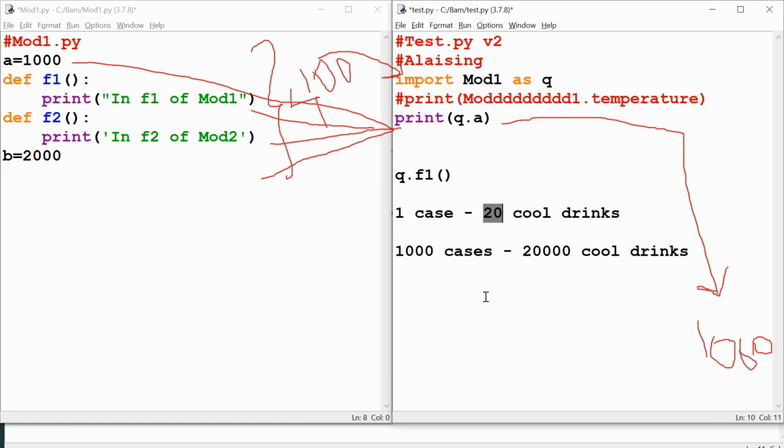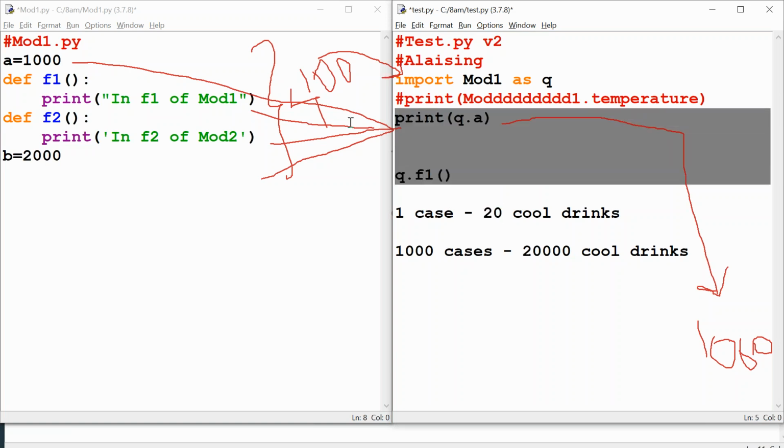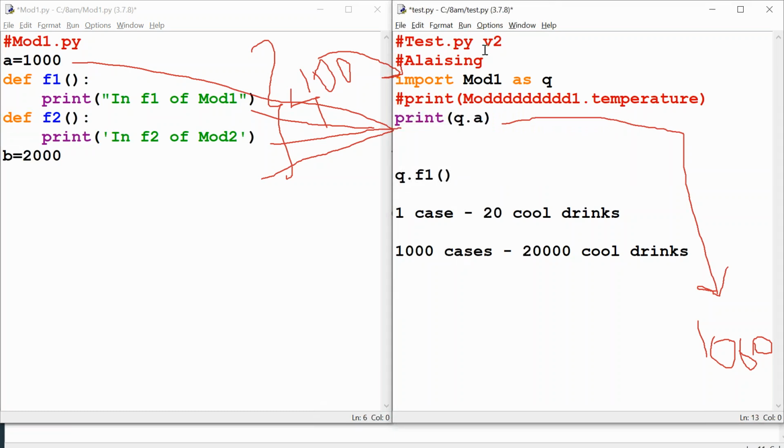In the same way, for the sake of one property, what did you do? You went ahead for the sake of only one property and fetched the entire program here. Fetching the entire program into your current program is nothing but ordering all 1000 cases. It is madness, right?